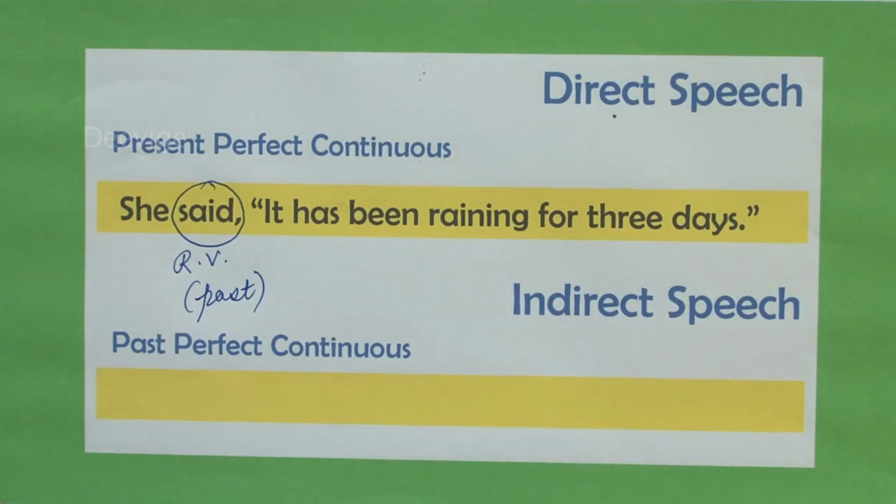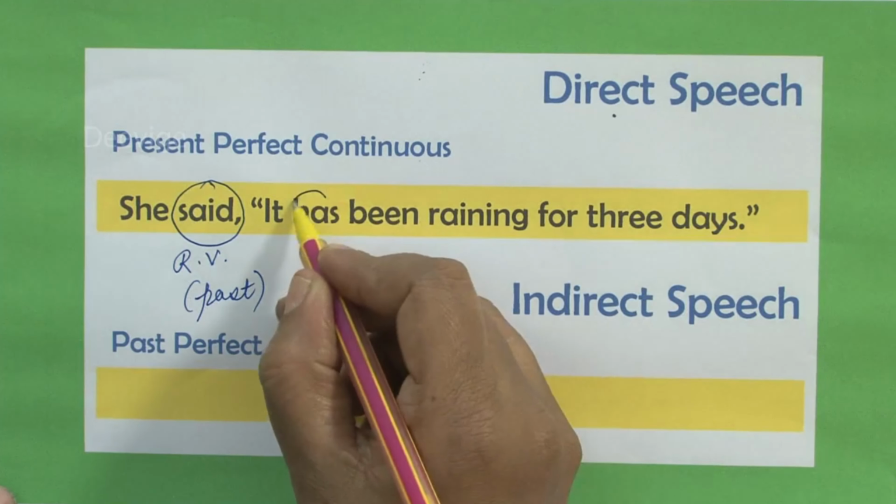The sentence is, it has been raining for 3 days. Well, students, identify the auxiliary verb for me. Which is the auxiliary verb? Yes, it is has. Has is the auxiliary verb. I have just written it as AUX with a full stop. So, it is auxiliary. What is the entire spelling of the word auxiliary?